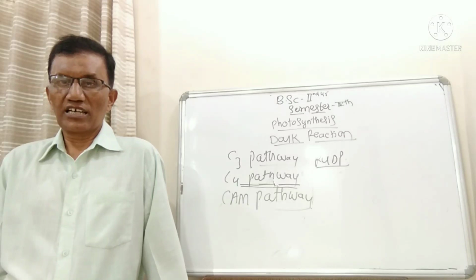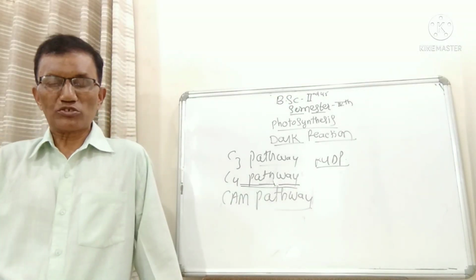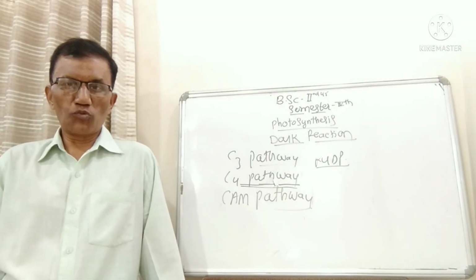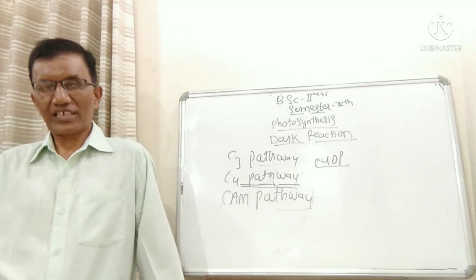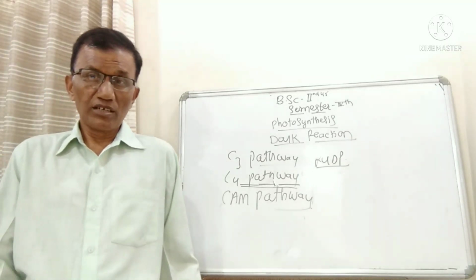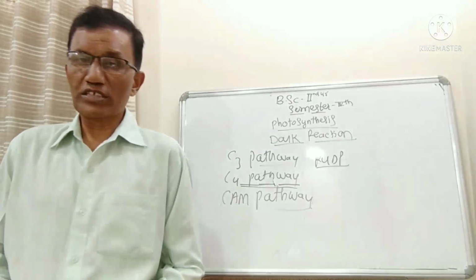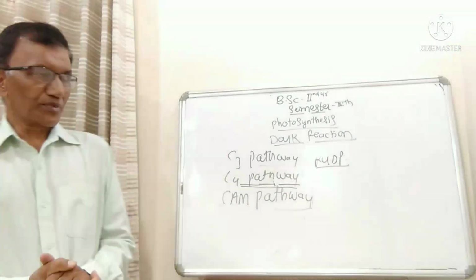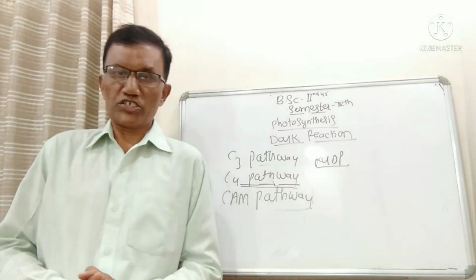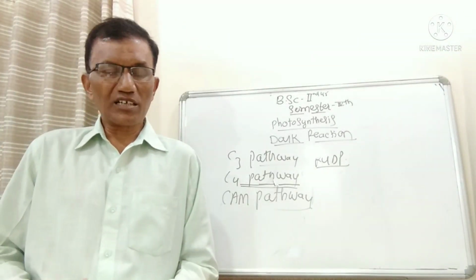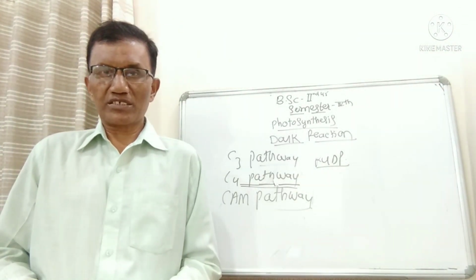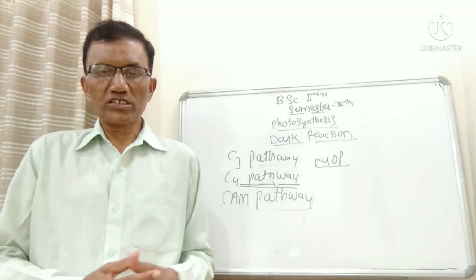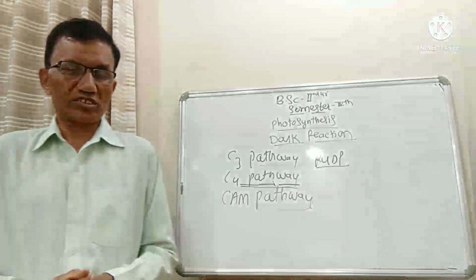Then how many ATP molecules are produced in glycolysis? How many ATP molecules will be produced in the Krebs cycle? Then what is meant by anaerobic respiration, aerobic respiration, alcoholic fermentation. All these things come under the respiration chapter, so you have to cover all of them.